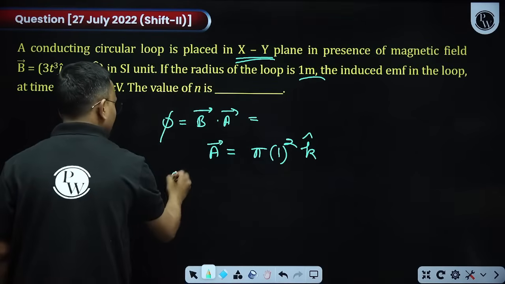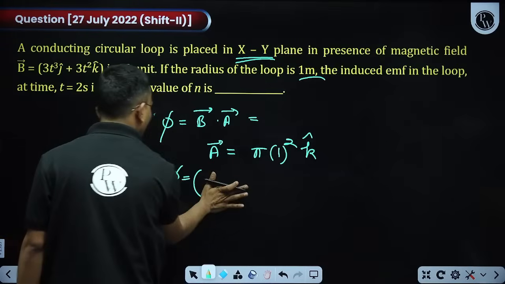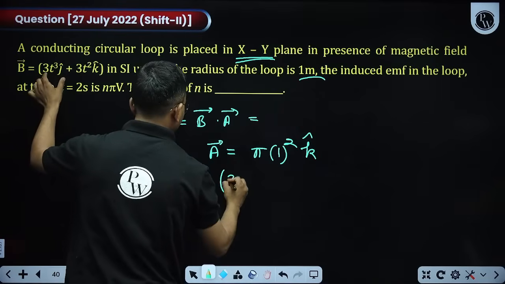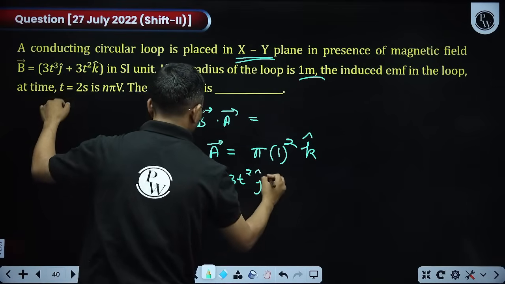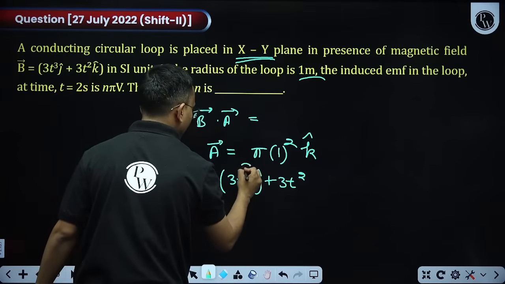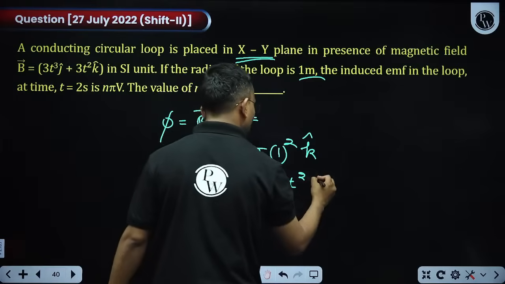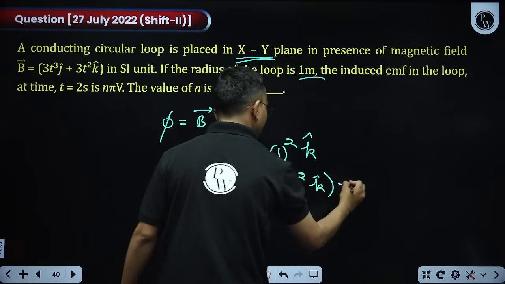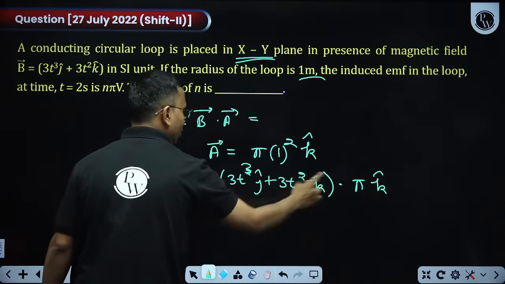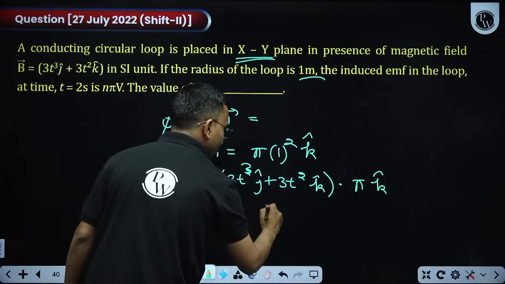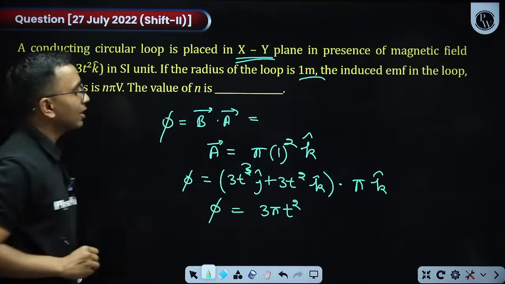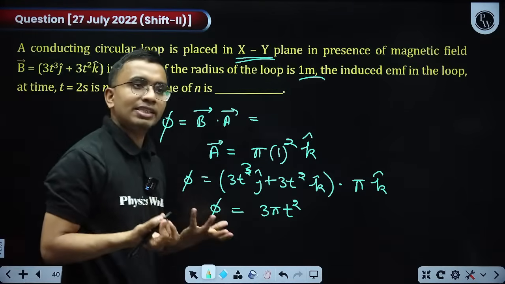So flux will be B dot A, where B is 3t square j cap plus 3t square k cap, dot with pi k cap. K cap dot k cap will be 1, k cap dot j cap will be 0. So this will be 3 pi t square. This became my flux. I need induced EMF, that is d phi by dt.